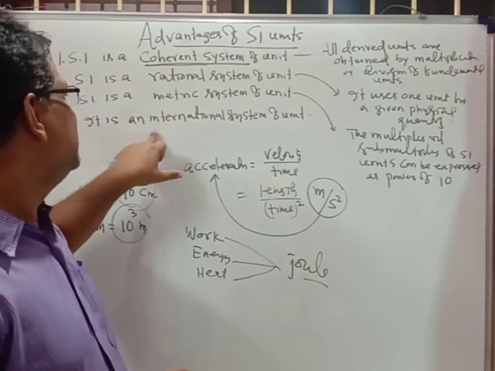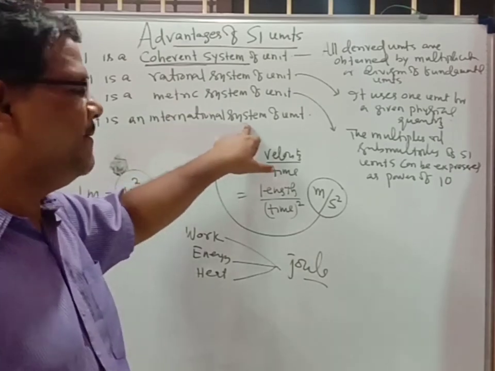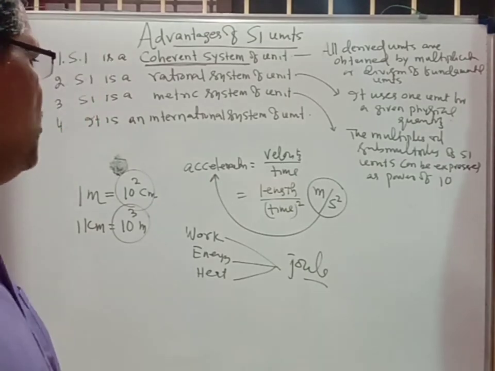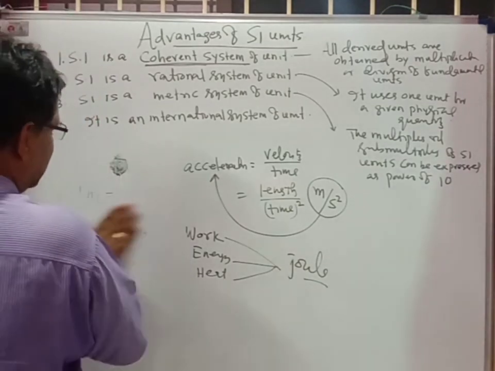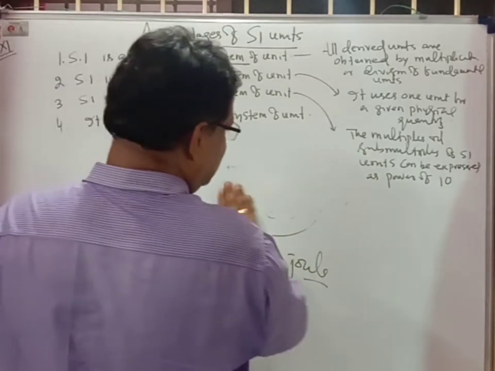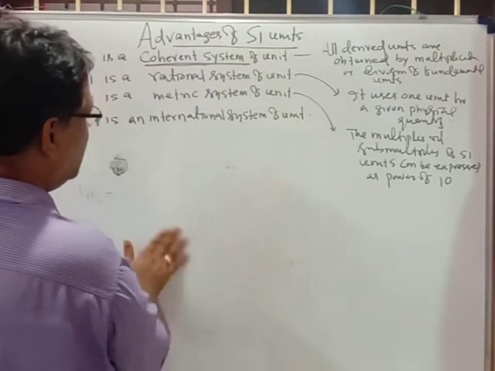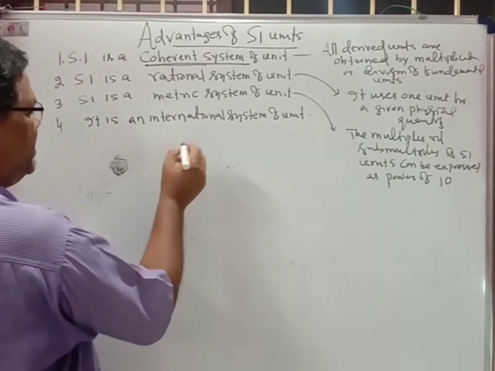And another, it is an international system of units, so it is internationally accepted. And overall, you must know how to write the units. Here is how to write the SI units. Suppose I talk about the meter.